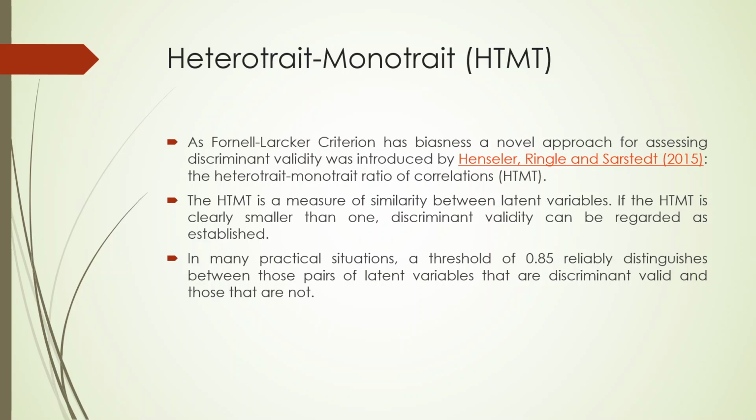So HTMT is a measure of similarity between latent variables. If HTMT is smaller than 1, discriminant validity can be regarded as established. In many practical situations, what is the threshold limit which has been specified? The threshold limit specified is 0.85. If we get HTMT less than 0.85, we can say that the discriminant validity has been